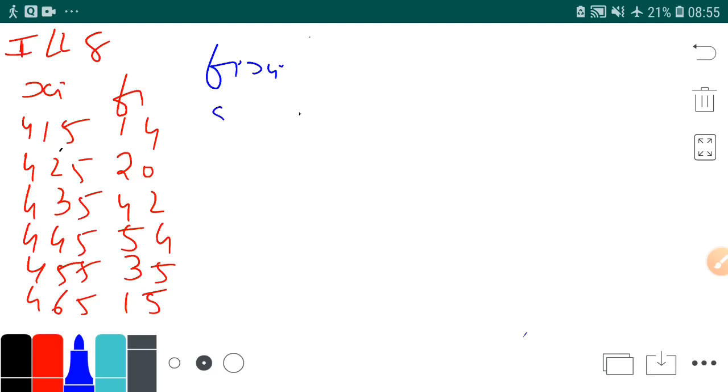So it will be 5810. You can see we are going a bit different from the textbook. Yes, 425 into 20, it's 8500. Then 435 into 42, it is 18270.